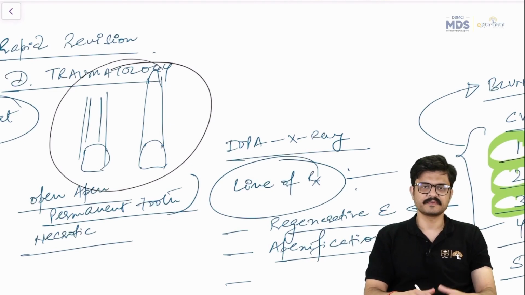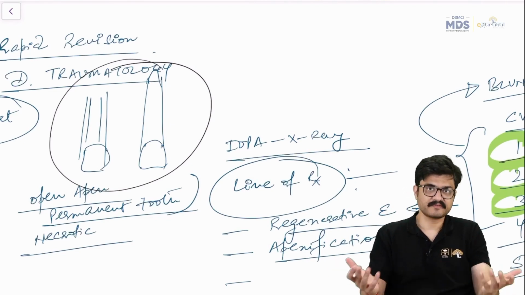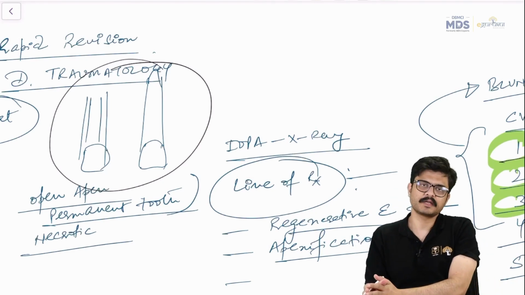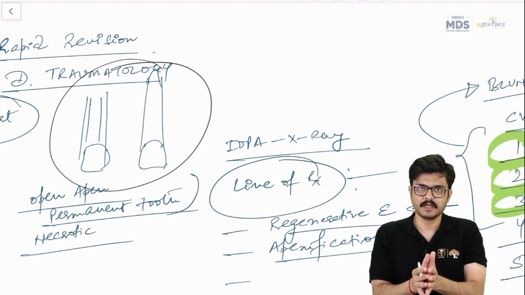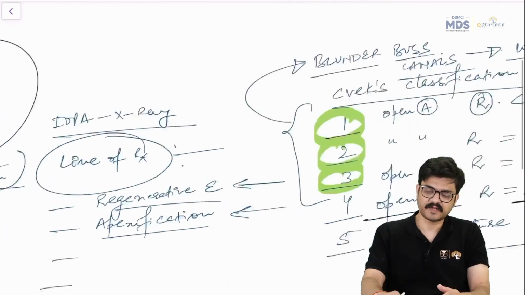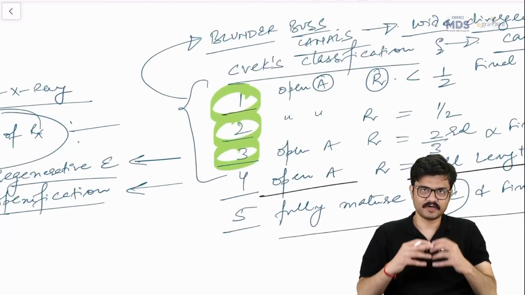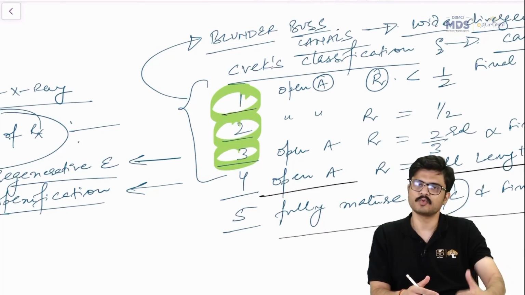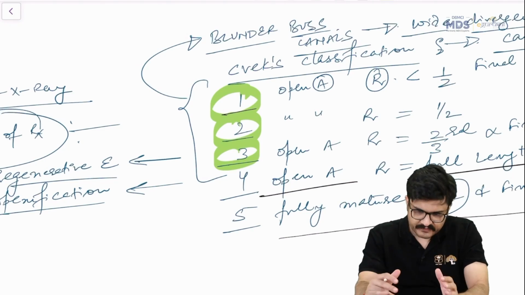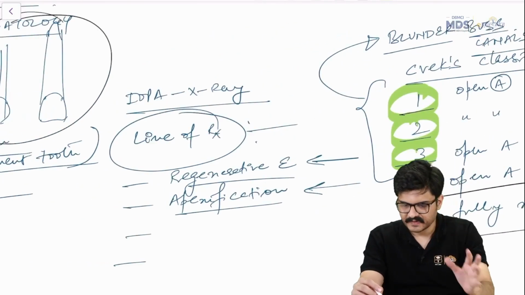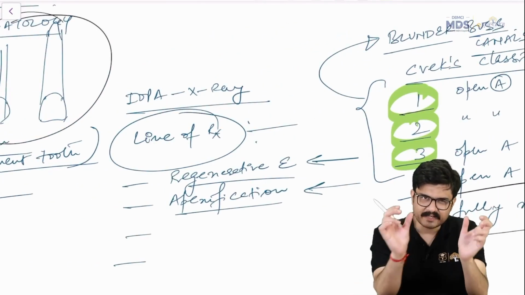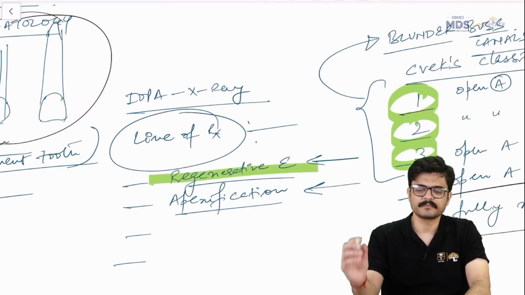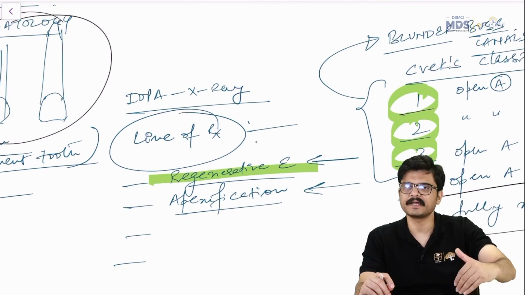Now again you will ask me, sir, then tell us in type 4 what is the final answer. Guys, there is no final answer. You can either go for apexification, you can go for regenerative endodontic procedure, but usually these cases, when they ask you in the examination, of course they're trying to understand whether the student knows this classification or not, and usually they would fall either in 1, 2, and 3. So I would say that open apex case with a proper blunderbuss, divergent, very thin walls, proper open apex, simply go for a regenerative endodontic procedure, because in all likelihood it will be either falling in 1, 2, or 3.